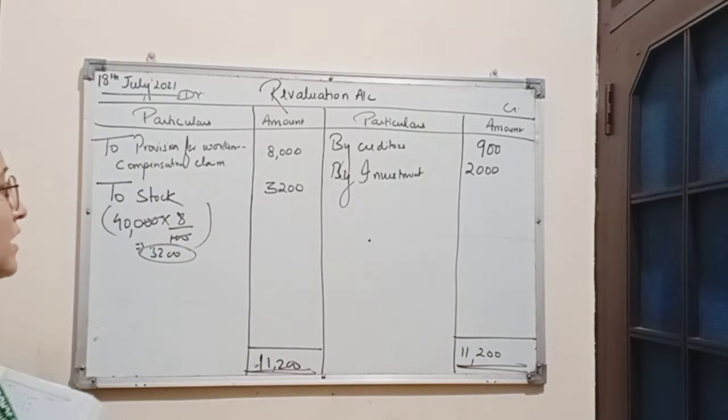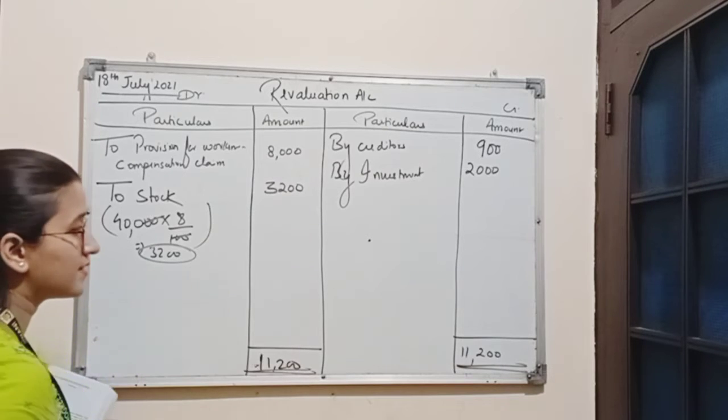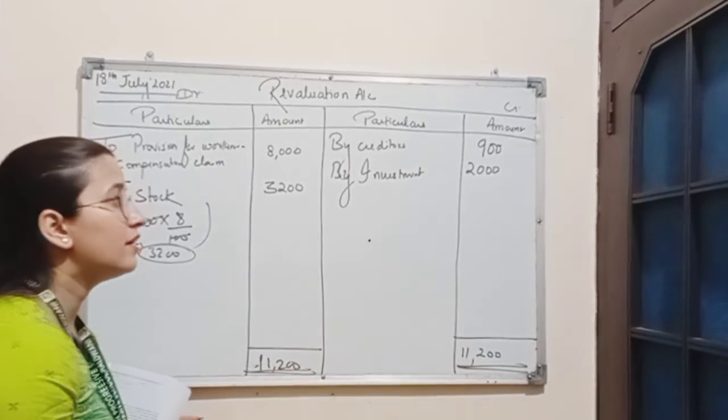As we know, in the revaluation account, if the debit side is in excess, that means there is a loss on revaluation.